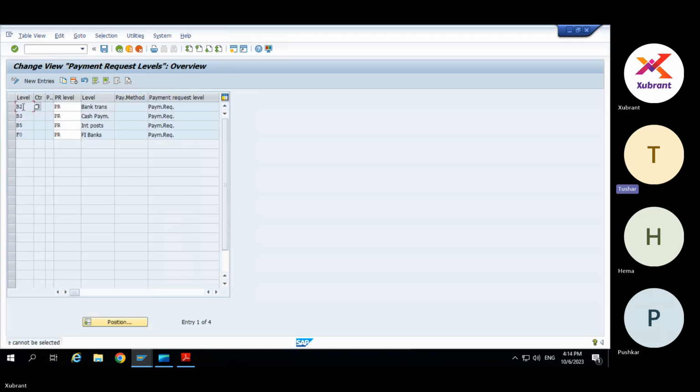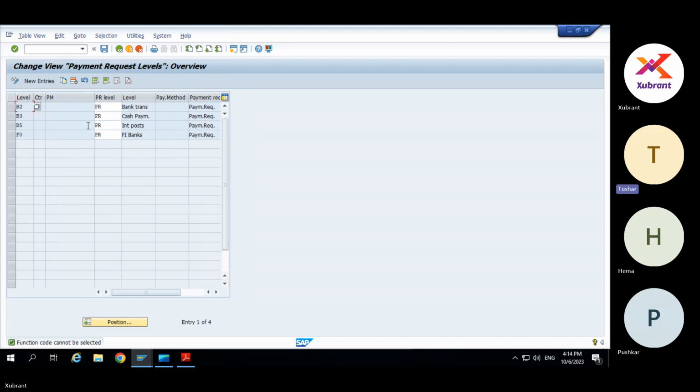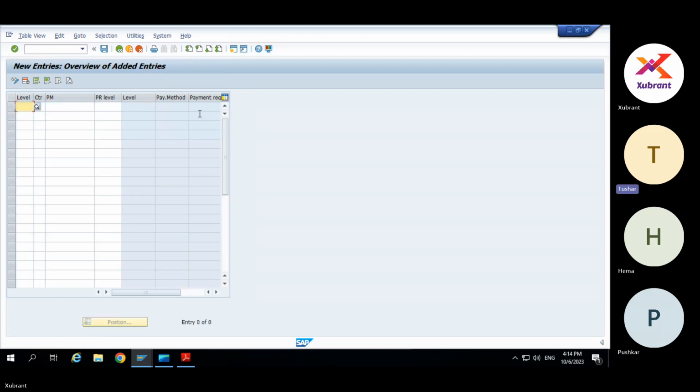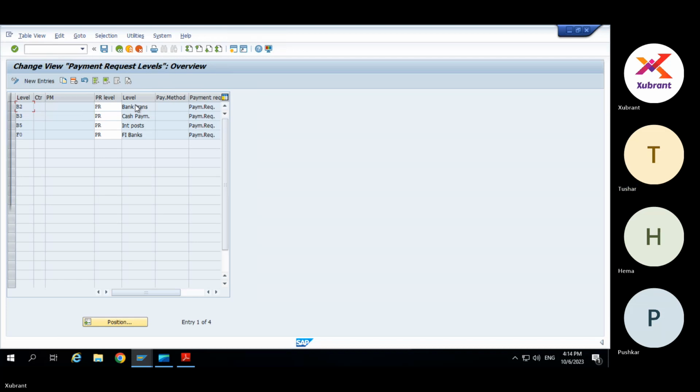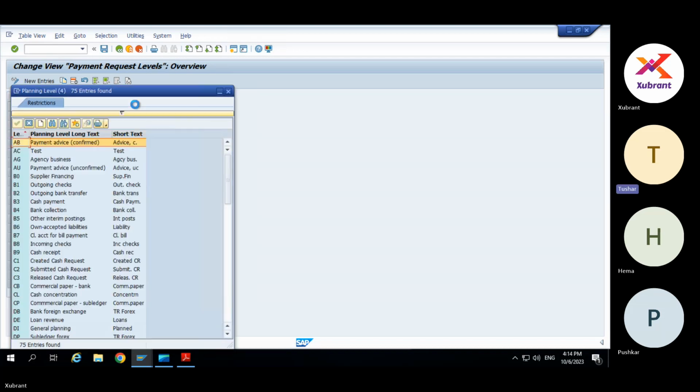This is country, I think. Country level also we can restrict, and payment method level also, I think. But generally we don't do it. Can you go to planning level? Just F4 there. I can see F0, B2, B3, B5. B2 is outgoing bank transfer, B3 cash, and B5 is other interim postings.